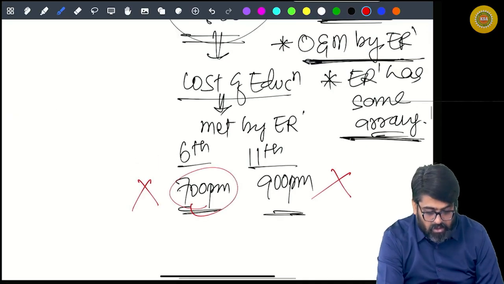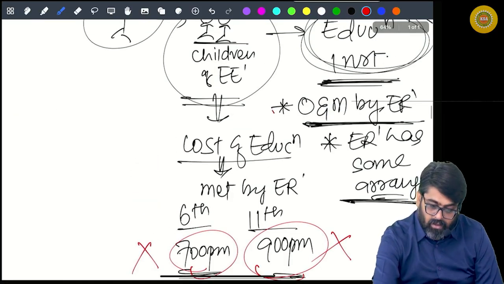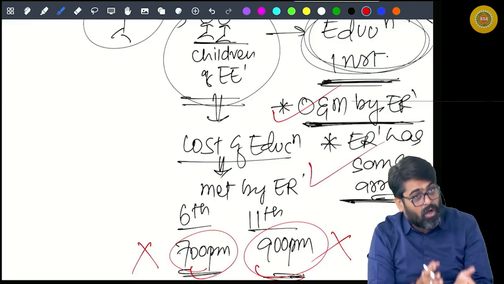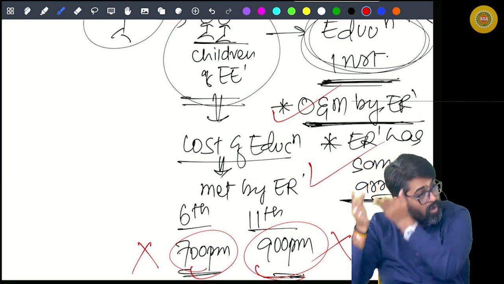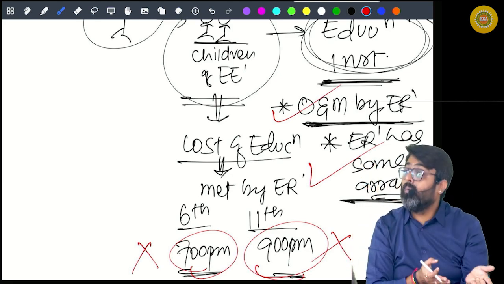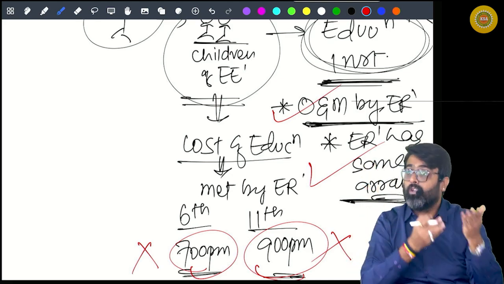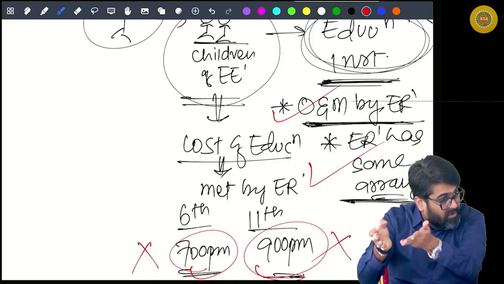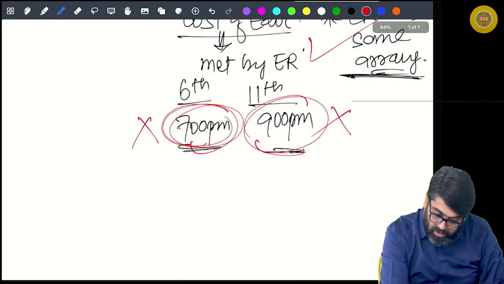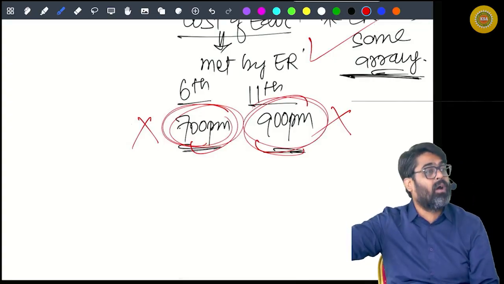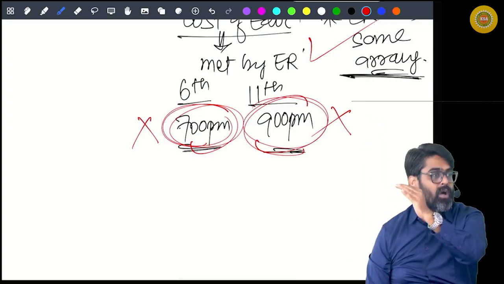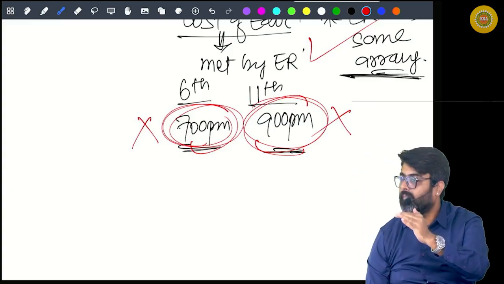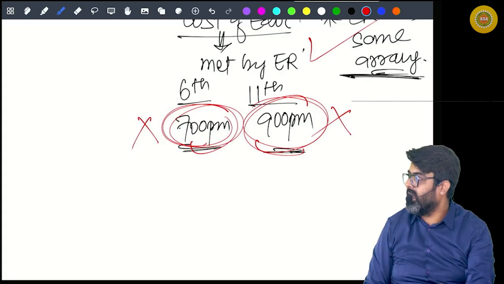This cost is met in a school where the cost incurred will definitely be lower, because this school belongs to the employer, or the employer has some arrangements. In this school, whatever cost the employer incurs will not be the reasonable cost. It will be a very discounted cost, a very small amount. So this cannot be taken as your benefit.